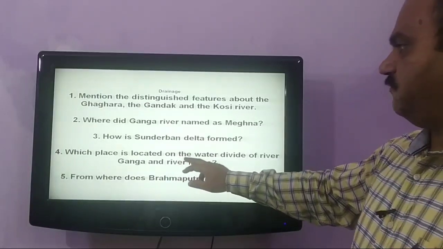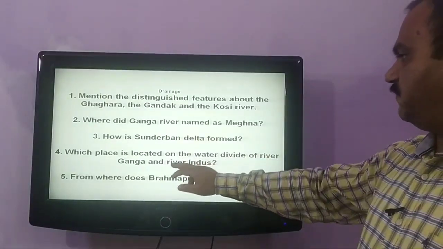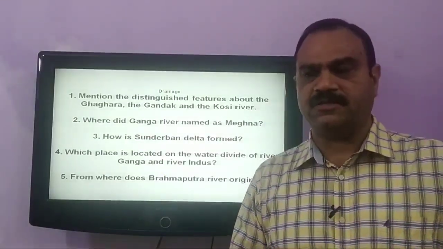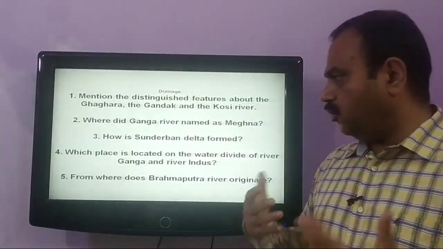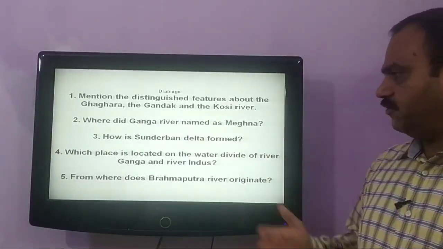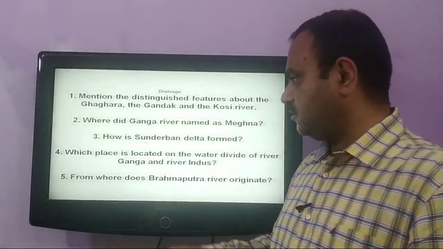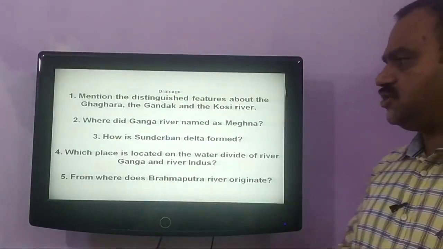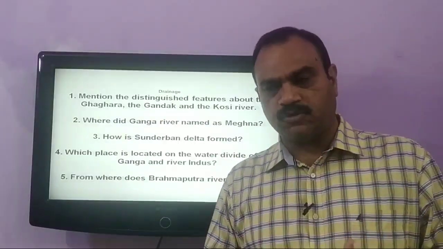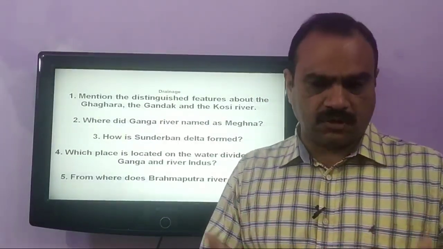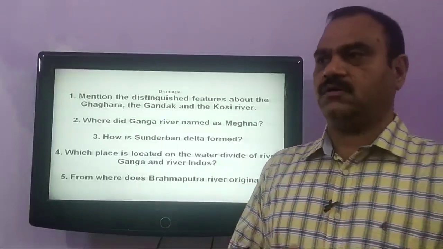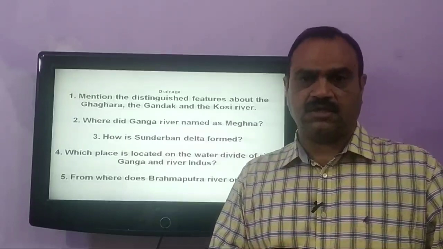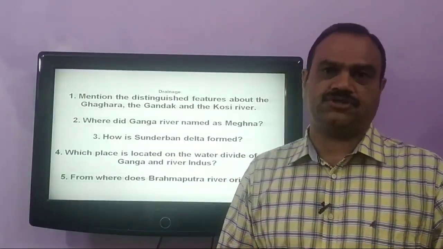Our next question is, which place is located on the water divide of river Ganga and river Indus? The Ambala Plains. Ambala Plains are located on the water divide of river Ganga and river Indus. Our fifth question is, from where does Brahmaputra river originate? River Brahmaputra originates in Tibet, east of Lake Mansarovar, at a very close source of river Indus and Satluj.